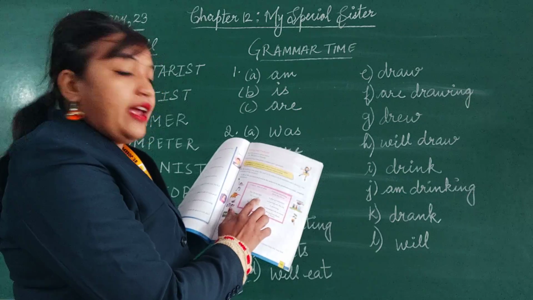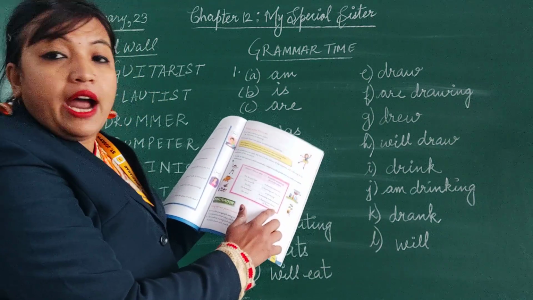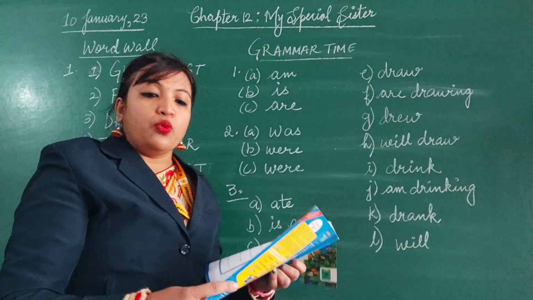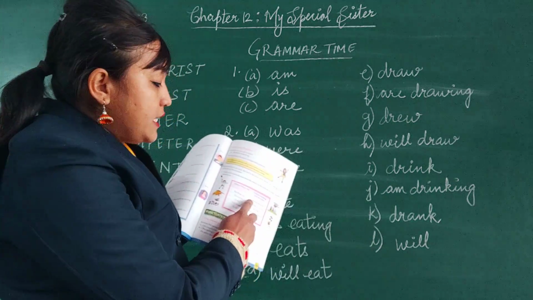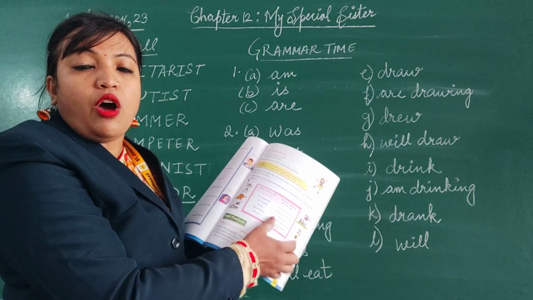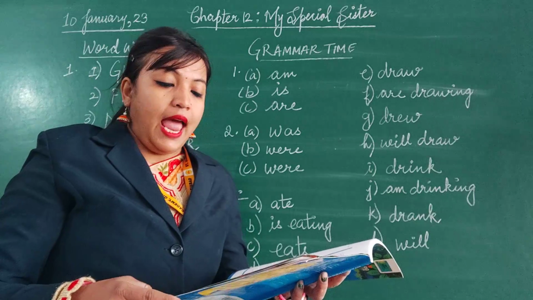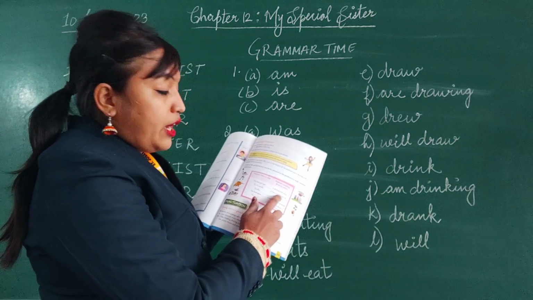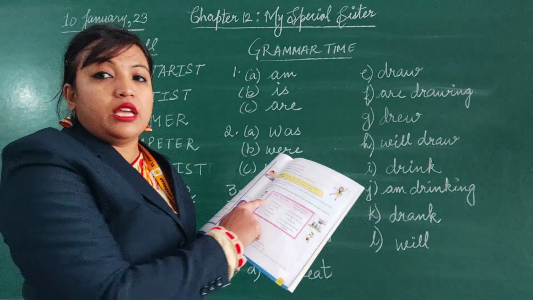Second one, the butterfly. What is the butterfly doing? Is flitting from flower to flower. This one, the last one in the predicate column, is answer number 2. Then third one, Sindhu. Sindhu is what? Sindhu is playing badminton. The first phrase in the predicate column is answer number 3. Fourth one, the helicopter. What is it doing? The second one, just below that, is hovering over the city. This is the correct predicate for the helicopter.